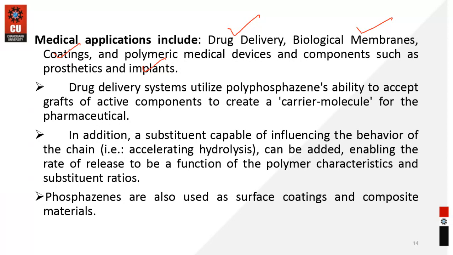So just like your silicones, this also has a similar type of property, that it exhibits biocompatibility behavior, which increases its spectra of application. Okay, so drug delivery systems utilize polyphosphazene's ability to accept the graft of active components to create a carrier molecule for the pharmaceutical industry.